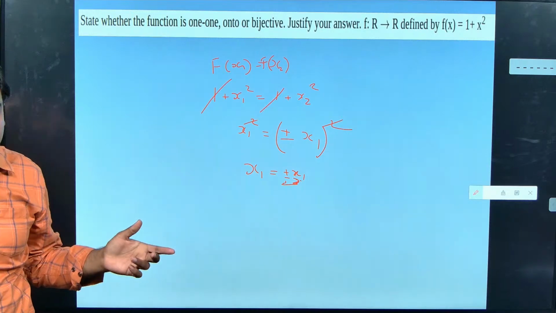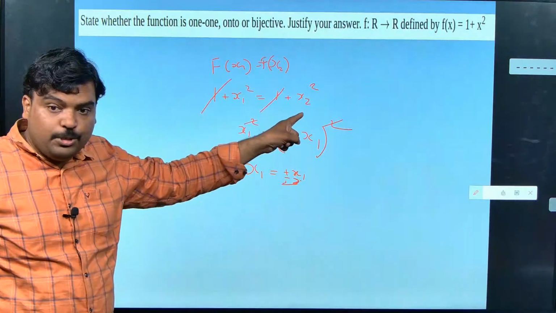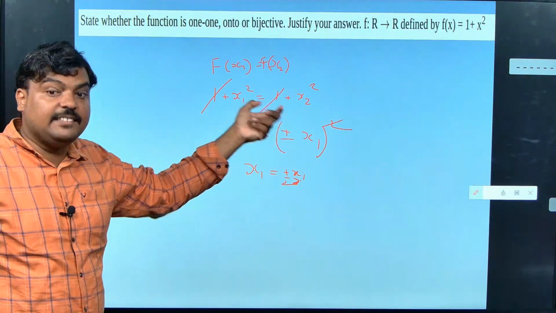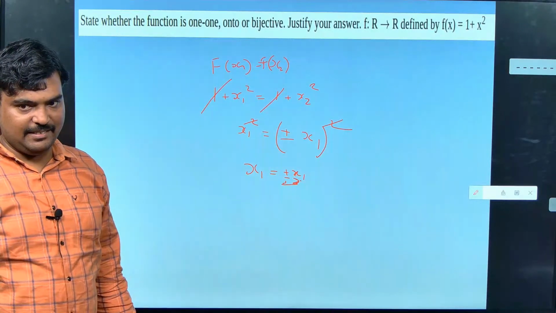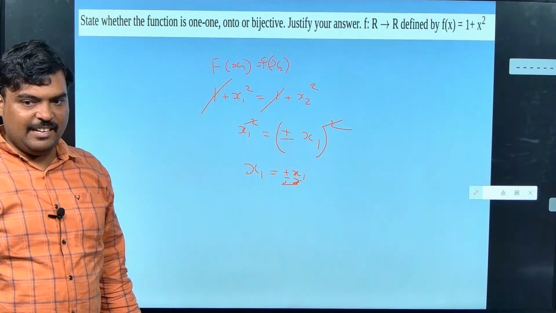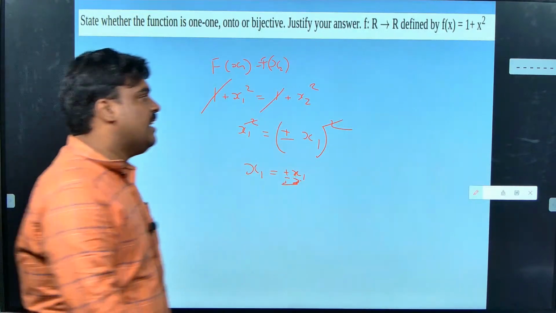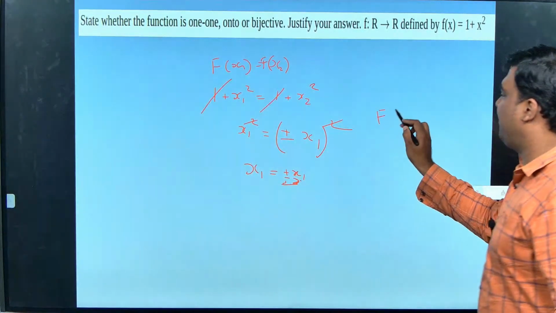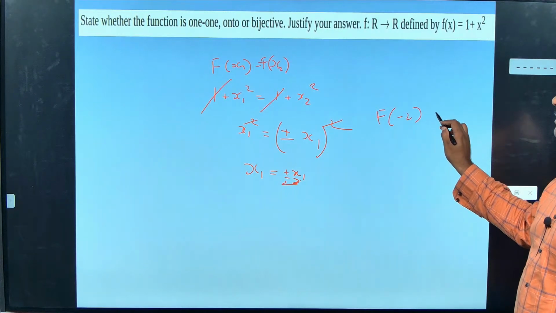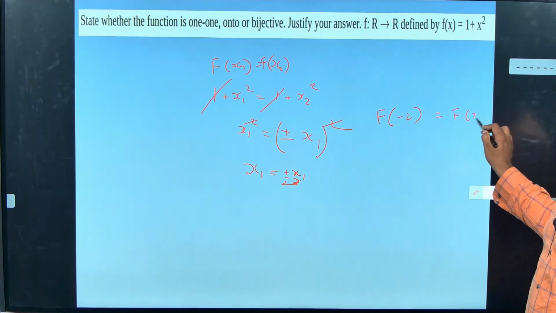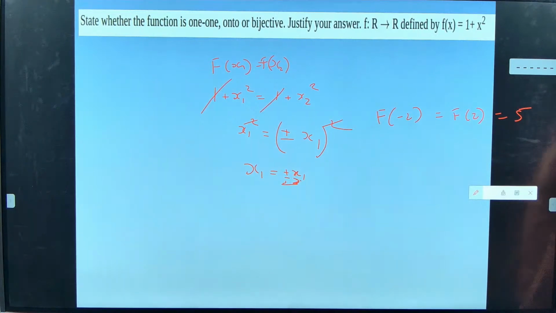You check, whatever x2 is, that it will become equal. And almost this has failed. You can even give an example. How will you give the example? f of minus 2, f of 2 equal to 5.